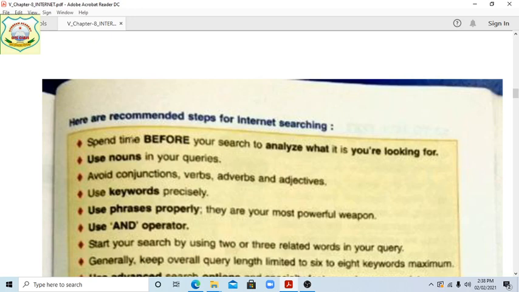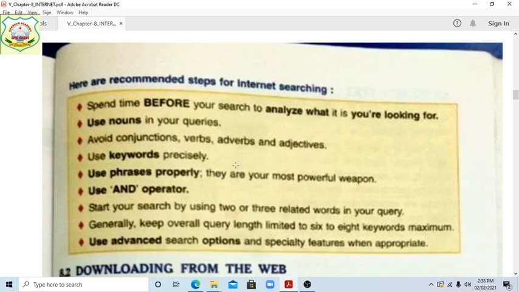They are given here: spend time before you search to analyze what you are looking for, and use nouns in your queries. Also avoid conjunctions, verbs, adverbs and adjectives. Use keywords and phrases properly.